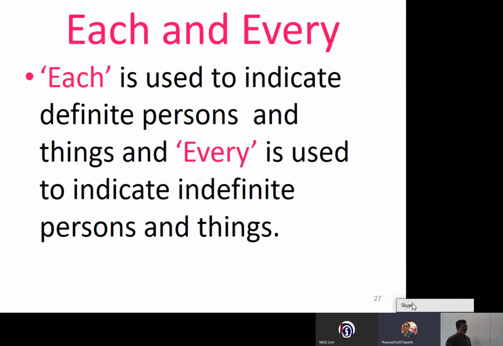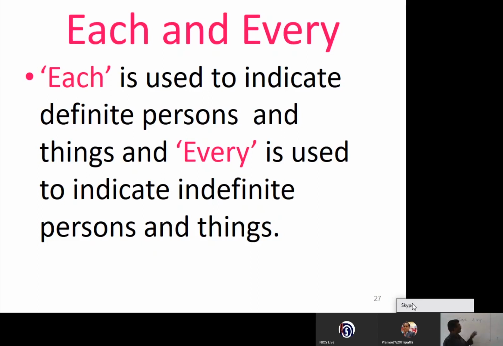Yes, welcome back. Now let us get into other areas of determiners. Each and every. Each is used to indicate a definite person. For example, a group of people are sitting. Each one of you is responsible, you say.